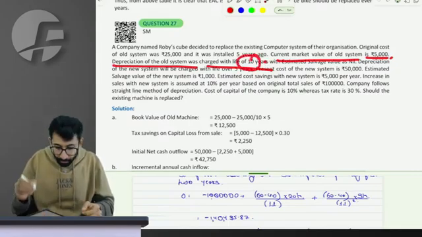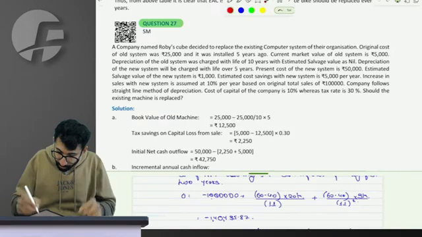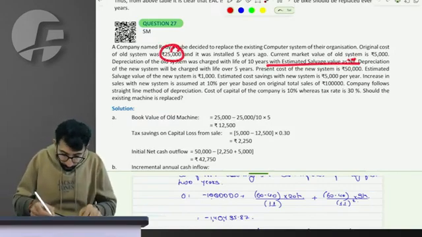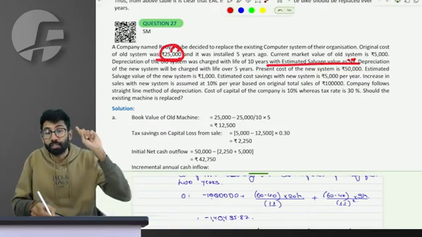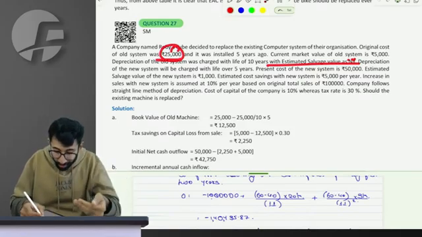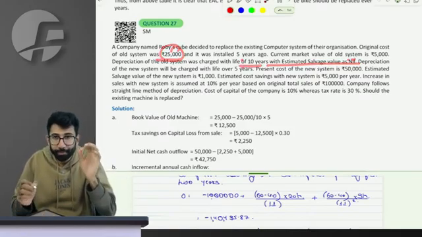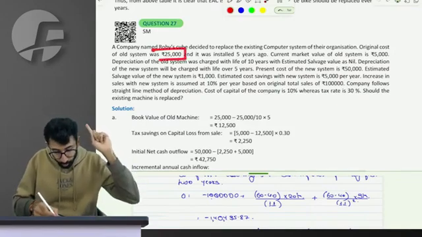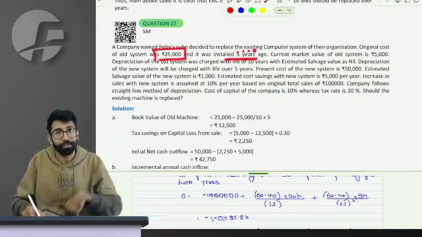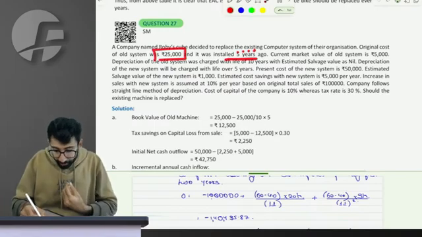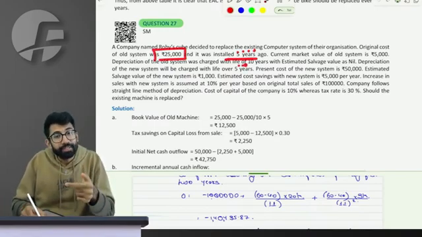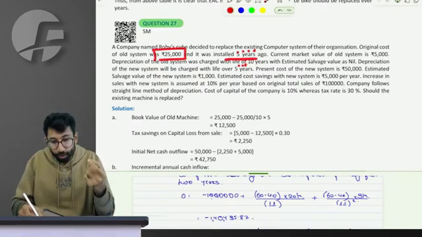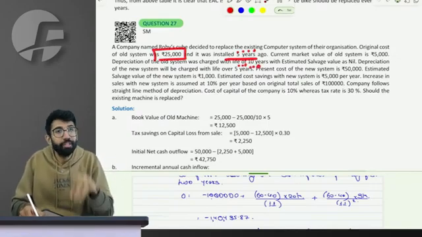Depreciation of the old system was charged with a life of 10 years, with estimated salvage value of nil. I'm repeating my line. I purchased a computer system 5 years ago at a price of 25,000. Fine. I am now planning to replace it. Since I charged depreciation with a 10-year mindset, how much will be the book value?